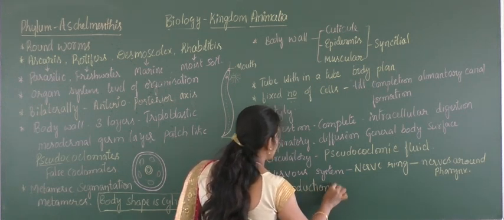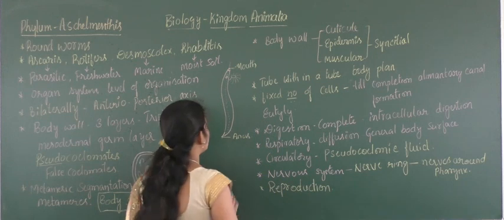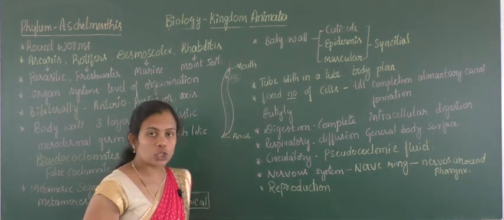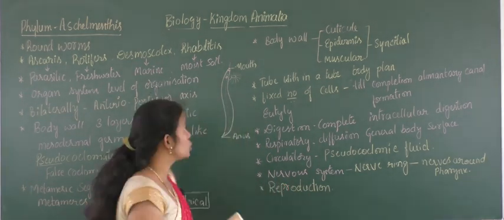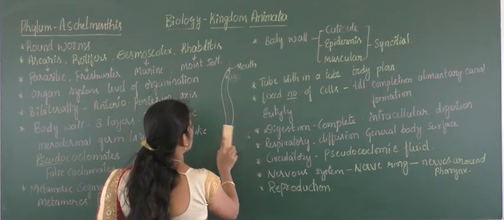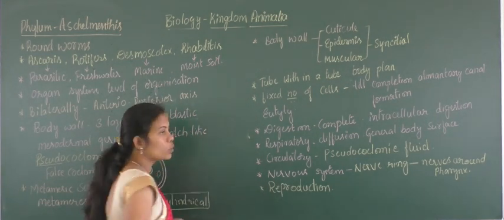Reproductive system and reproduction. Here there will be a presence of sexual dimorphism. So I will write two different organisms of roundworm.